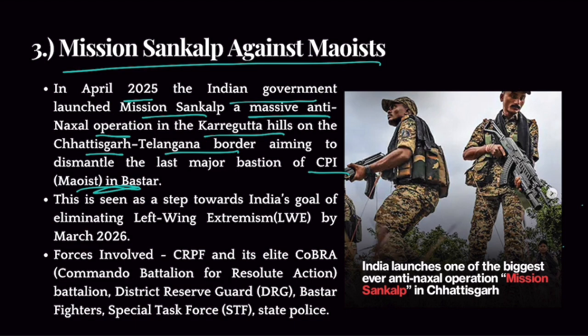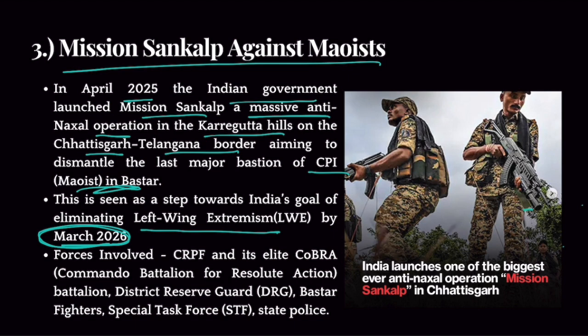Now, Union Home Minister had said that India has a goal of making itself free of Naxalism, left-wing extremism by March 2026. Okay, so by March 2026, India aims to become Naxal free. So this operation is basically a step towards that.